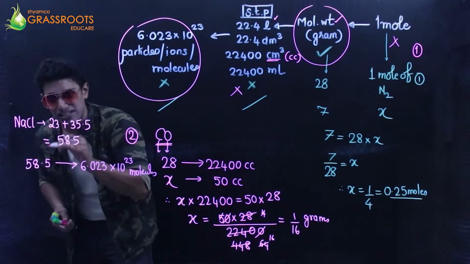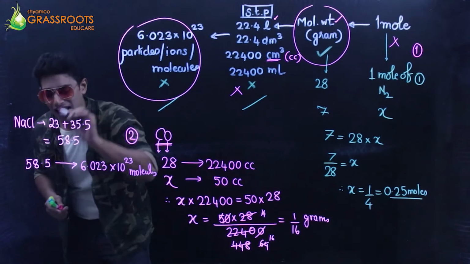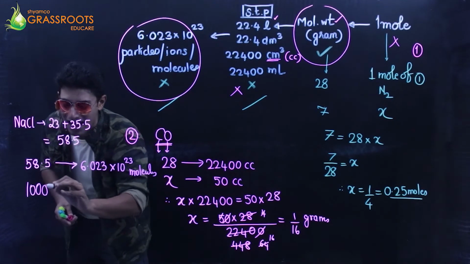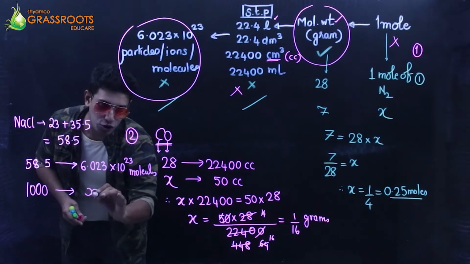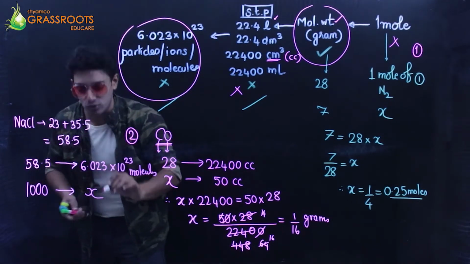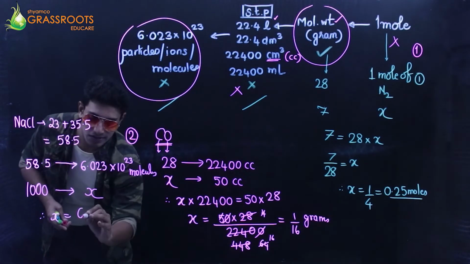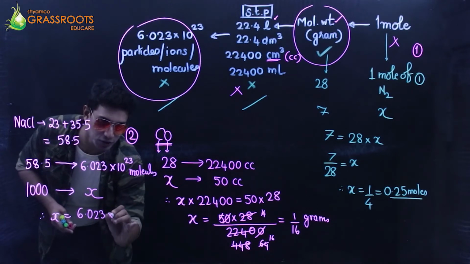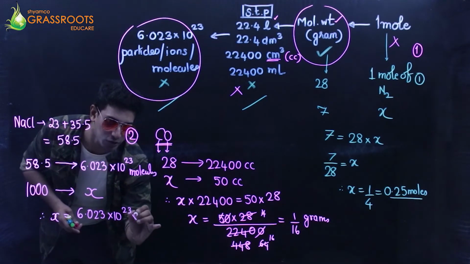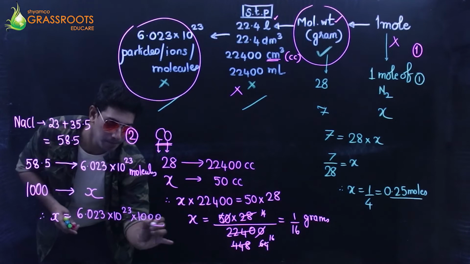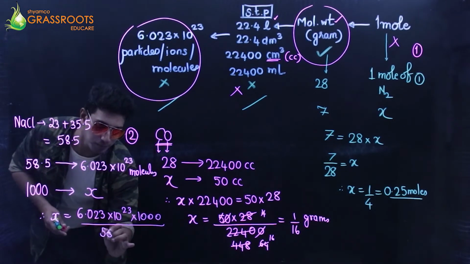Then in 1 kg, 1 kilogram is 1000 grams. What should be the number of molecules? Cross multiply. You get X as 6.023 into 10 raised to 23 into 1000 upon 58.5.